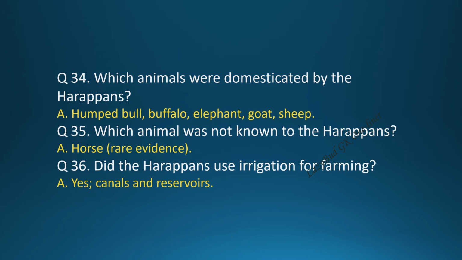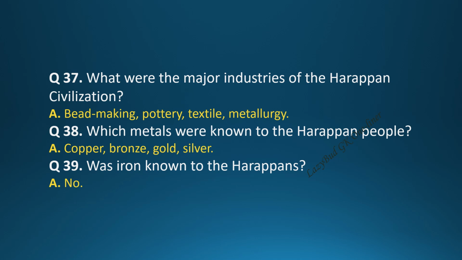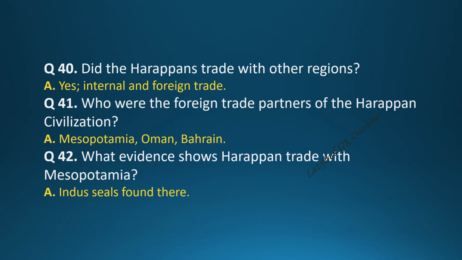Question 37. What were the major industries of the Harappan civilization? Answer. Bead-making, pottery, textile, metallurgy. Question 38. Which metals were known to the Harappan people? Answer. Copper, bronze, gold, silver. Question 39. Was iron known to the Harappans? Answer. No. Question 40. Did the Harappans trade with other regions? Answer. Yes, internal and foreign trade.